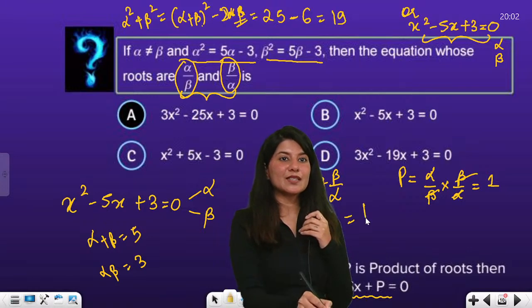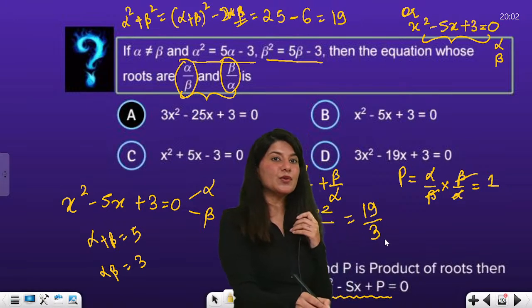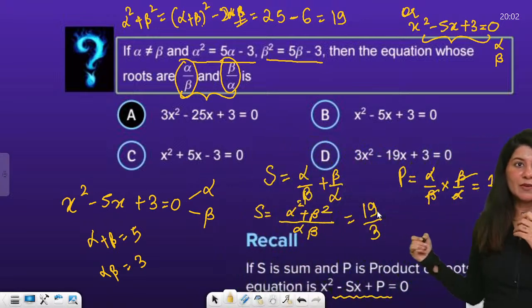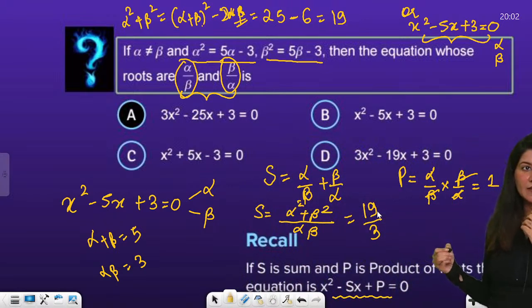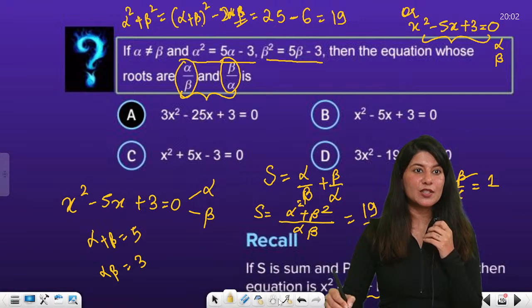Alpha square plus beta square is 19. Alpha beta is nothing but 3. So the sum of the roots is coming out as 19 by 3. Can you see this? Sum of roots is 19 by 3, right? Now what you can do is you can just plug in the values. Let me just do that.